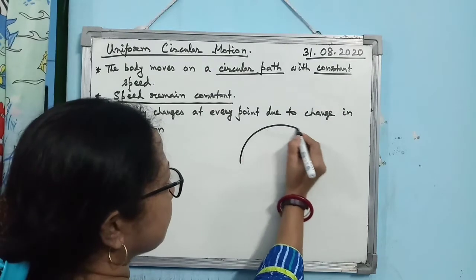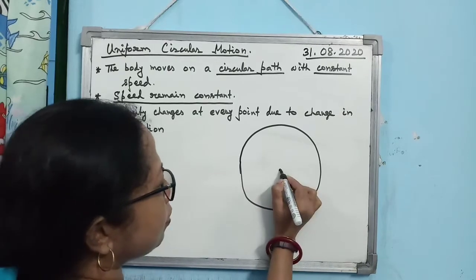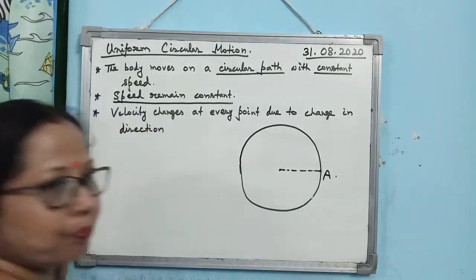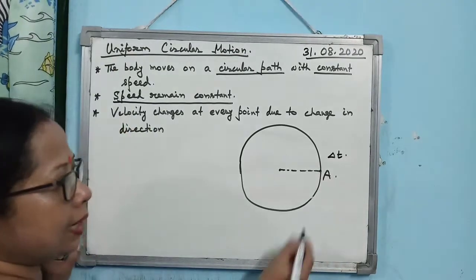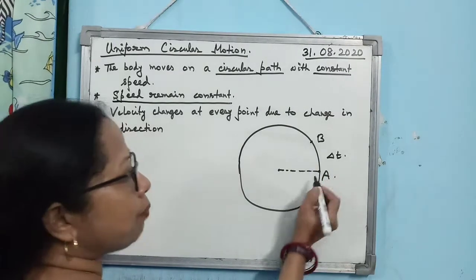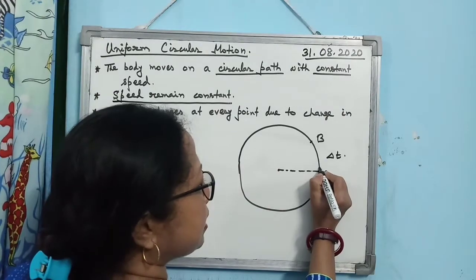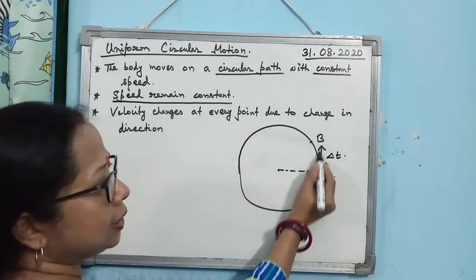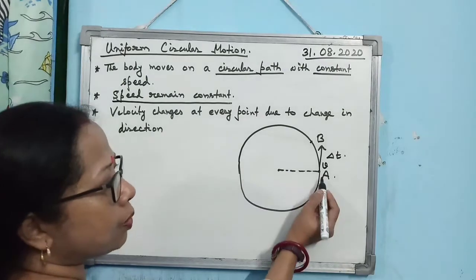Now, if you consider that the body is moving over the circular path, then at any instant of time, suppose the body was at the point A. Now, after a very small time, delta t, the body has come to the point B. At any point, what is the direction of the velocity? The direction of the velocity is along the tangent drawn at that point. So if I draw a tangent at this point, this is the direction of the velocity of the body undergoing uniform circular motion.